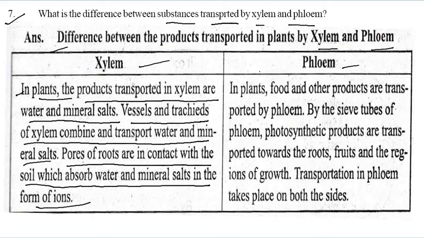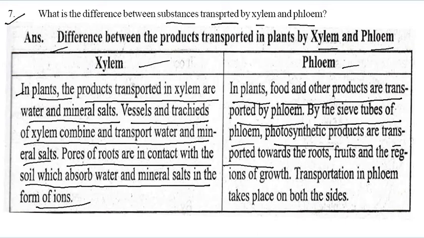Now in the phloem, in plants, food and other products are transported by the several tubes of the phloem. Products are transported towards the roots, fruits and the regions of growth. It is the regions of growth, and transportation in phloem takes place on both sides.